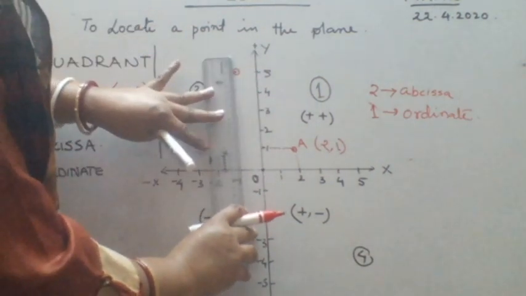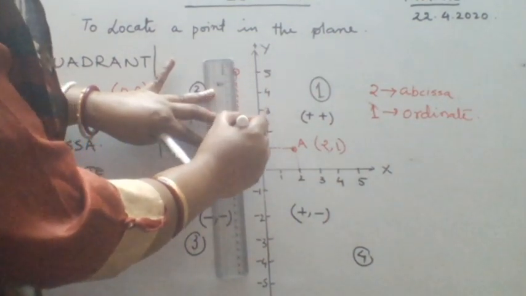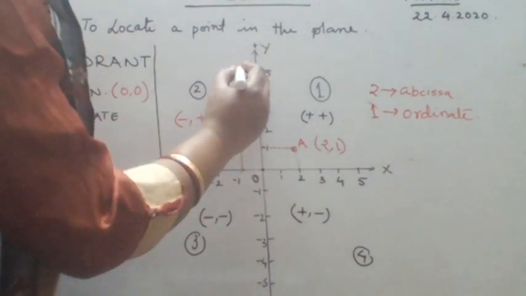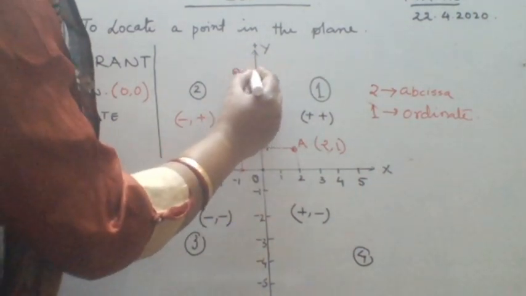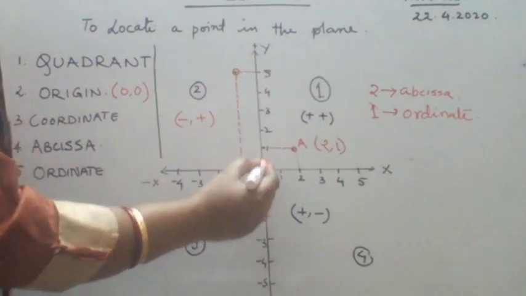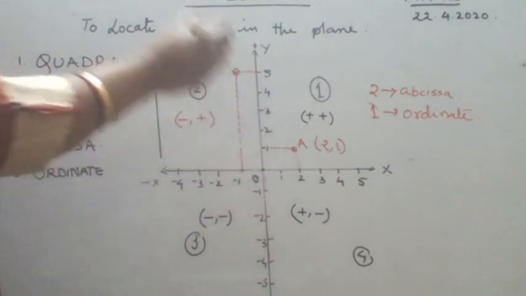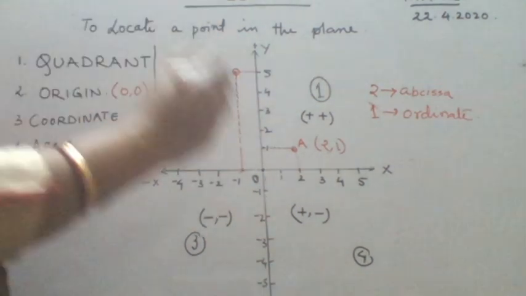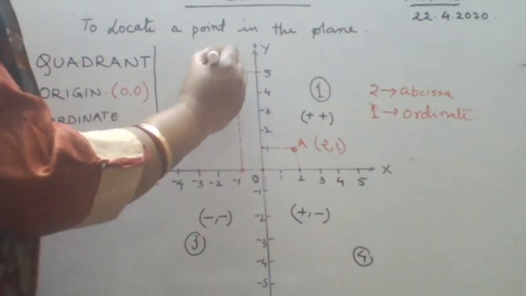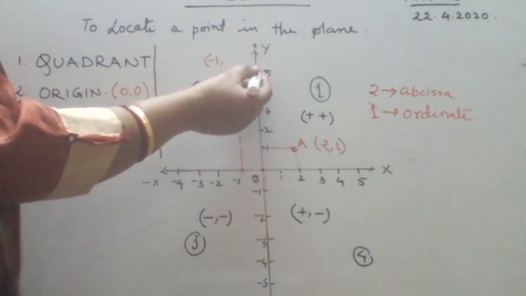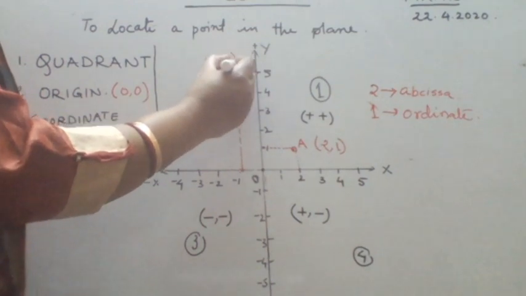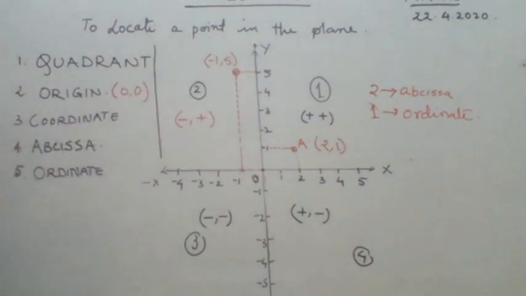According to the y-axis, you have marked the perpendicular distance of this point from y-axis, and also you have marked the distance of this point from the x-axis. Now this point location according to x-axis is -1, and according to y-axis this is at this point. So what is this number? This is 5. So what is the location of this point? This is -1, 5.